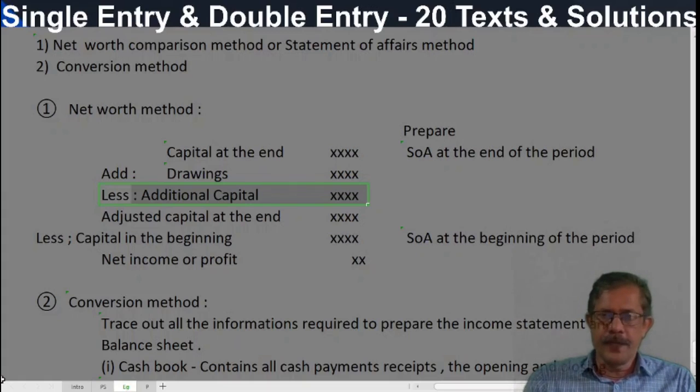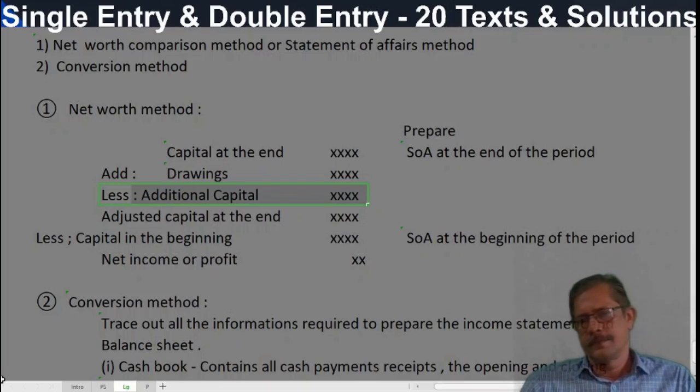Capital at the end includes additional capital, so that should be eliminated for comparison purposes. If drawings were not there, capital at the end would have been increased to that extent. So drawings should be added back in order to have a meaningful comparison. So adjusted capital at the end we got; from that, deducting capital in the beginning, we get the net income or profit.